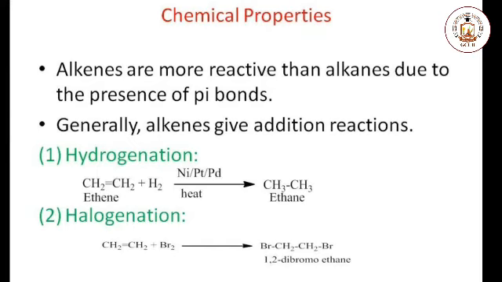Second chemical reaction is halogenation. In halogenation, when ethene is treated with bromine, 1,2-dibromoethane is formed. In this reaction, one pi bond is broken and two halides are attached to the two different carbons which are attached with the double bond.